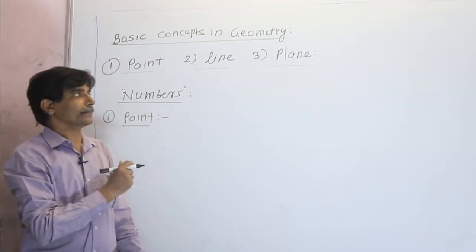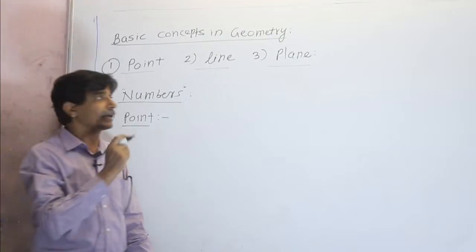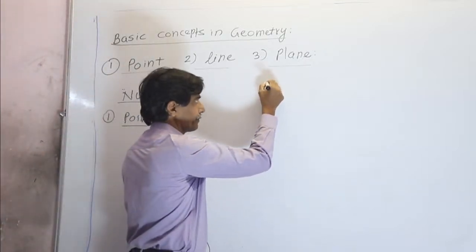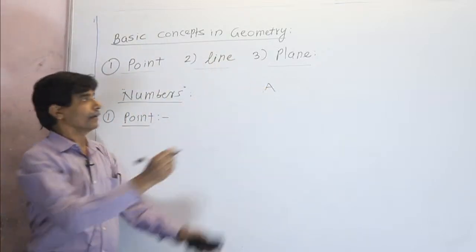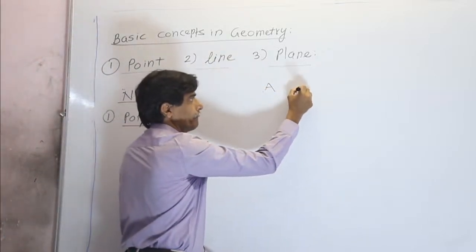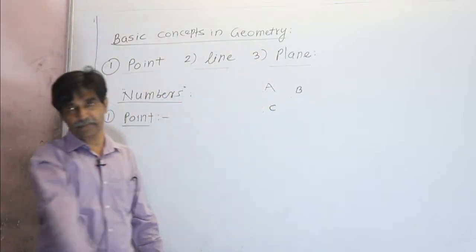And this point we note by a capital letter like A. So we call this point A, point B, point C, and so on.